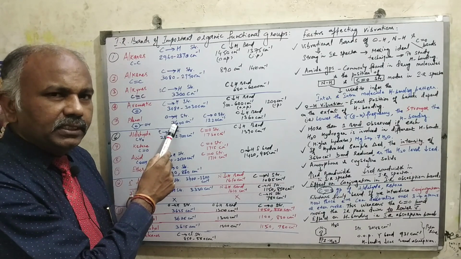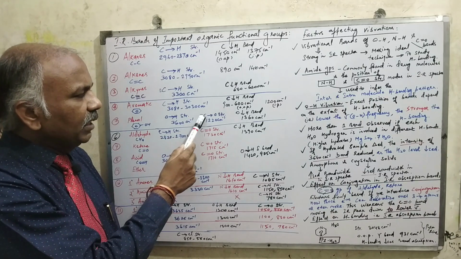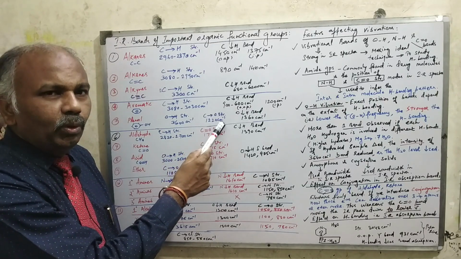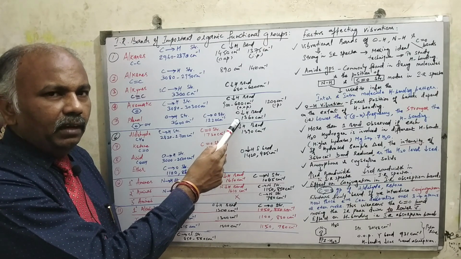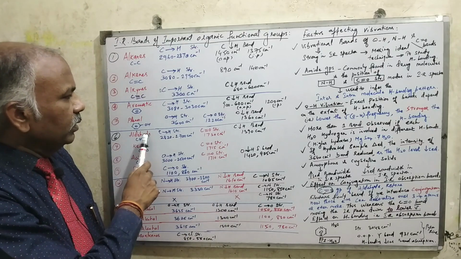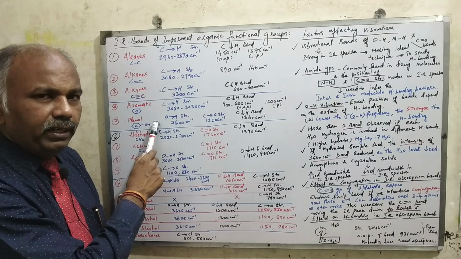The hydroxyl stretching vibration will be coming at 3600 centimeter inverse, whereas the carbon oxygen stretch vibration in the phenol will be coming at 1220 centimeter inverse. And the hydroxyl bending vibration for phenol will be roughly around 1360 centimeter inverse. Now this is a classical difference between aromatic compounds as well as phenols.